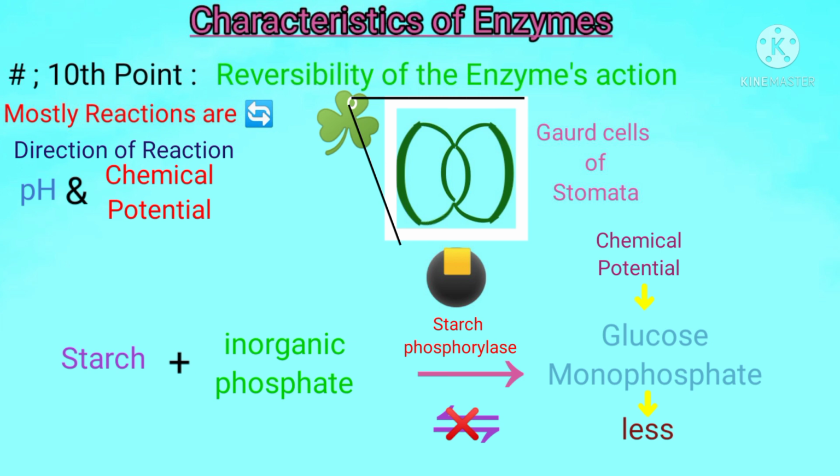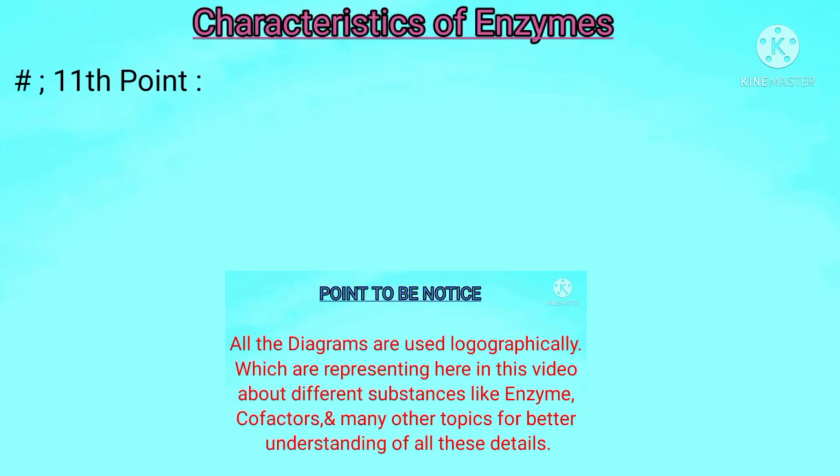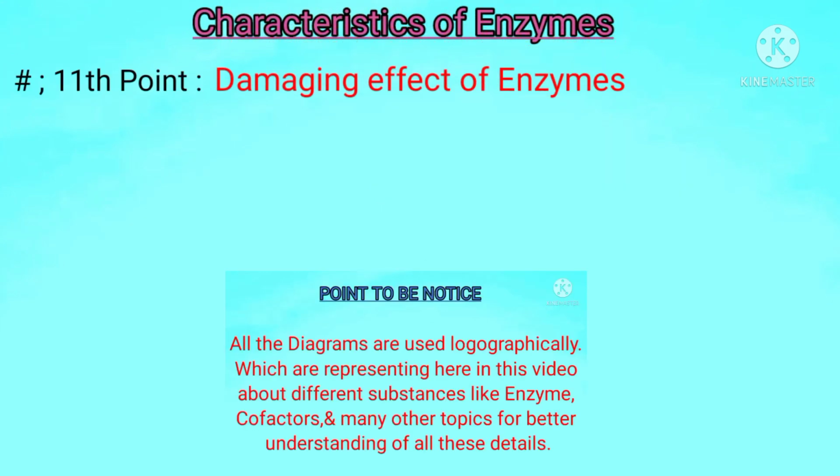Students, it is a fact that synthesis of starch, proteins and fats are unidirectional enzymatic reactions which are irreversible. Such reactions have two different sets of enzymes. One enzyme is utilized for the synthesis of these compounds and the other enzyme is utilized for their breakdown, for their splitting. At the 11th point, we discuss the damaging effect of enzymes.